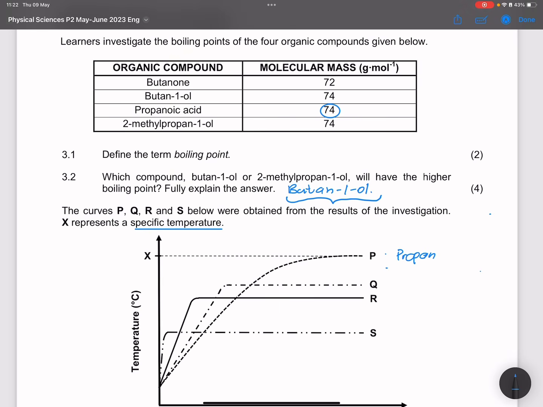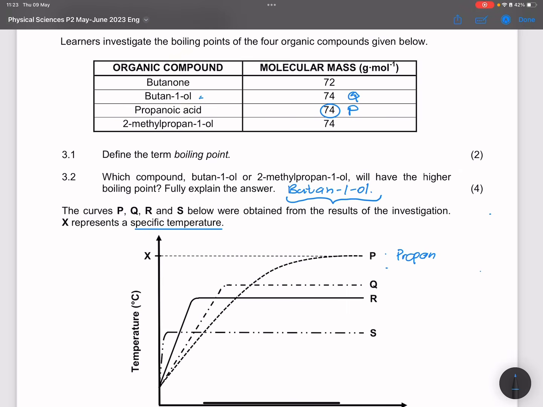Okay, and then the next one, so this would be the first one, this would be P. And then which one comes immediately under that? All right, so if I look at it, I'm going to say definitely it's going to be butan-1-ol, right? So this would be Q, okay? Because remember, both of them have got hydrogen bonds, which are the highest intermolecular forces in terms of strength.